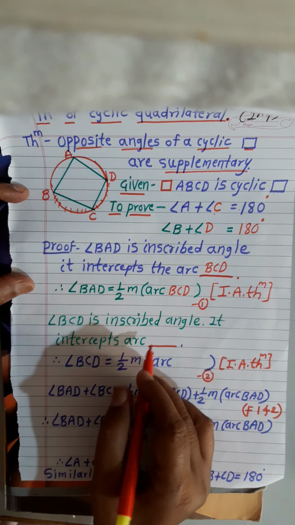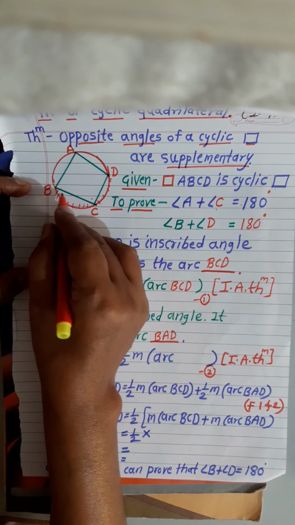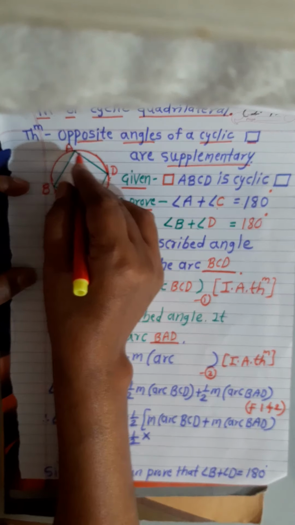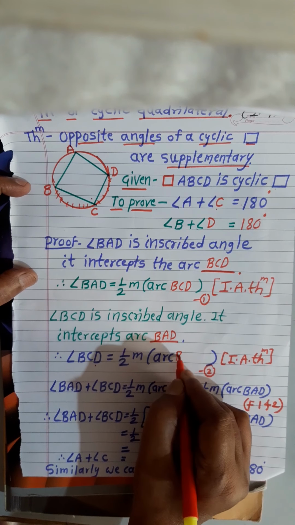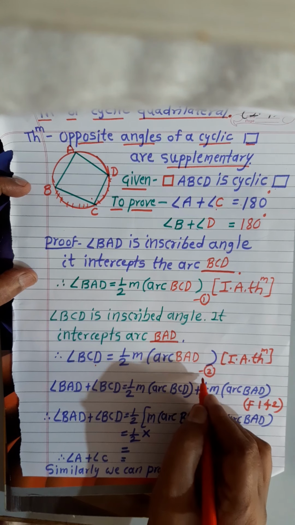Therefore, again using the inscribed angle theorem, what can we write? The measure of angle BCD is equal to 1/2 the measure of arc BAD. Now, this is equation 1, this is equation 2.